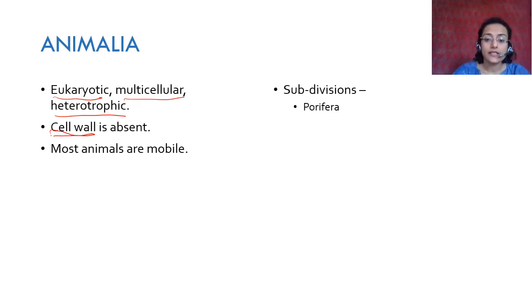There are further subdivisions in Animalia. These are called phyla. Phylum is one. We have learned in the first video that it is kingdom, phylum, class, order, family, genus, and species. So phylum is for animals, division is for plants. So kingdom Animalia is divided into subdivisions called phyla. Phyla is plural.